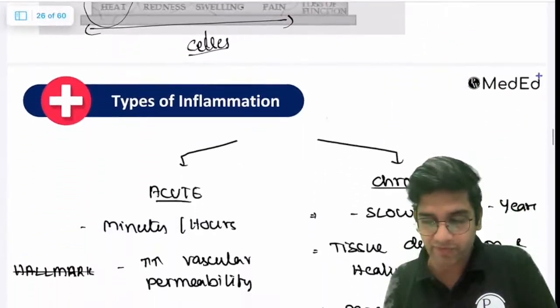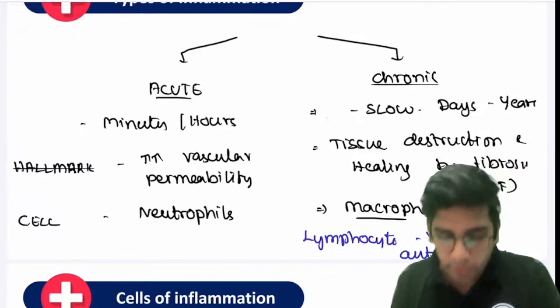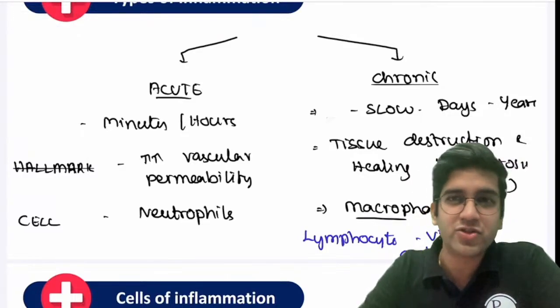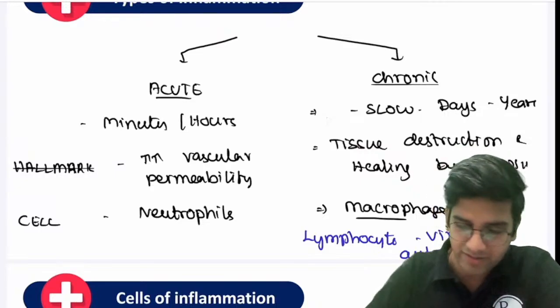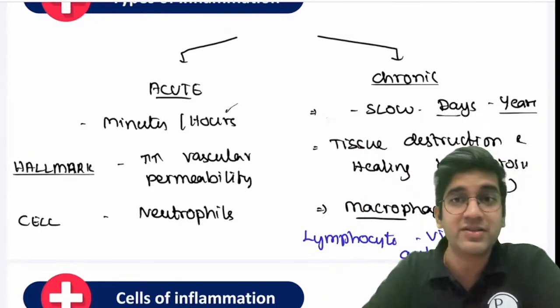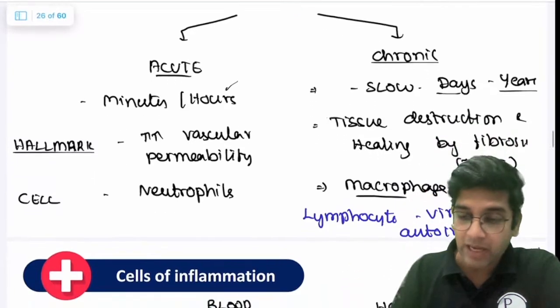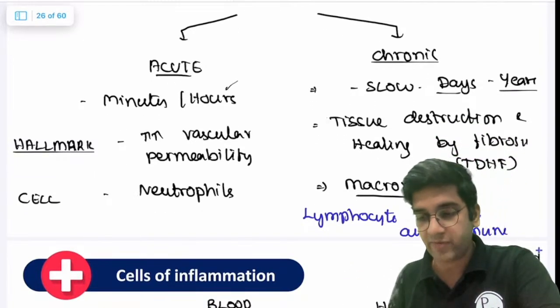Now, let's go to types of inflammation. There are 2 different types. Everyone knows this, acute and chronic. Acute inflammation, obviously, is going to be for minutes to hours, right? Chronic inflammation can be for days, years, sometimes even decades. You can have inflammation which can be there for decades together, right? Hallmark. Both acute and chronic inflammation have a hallmark.